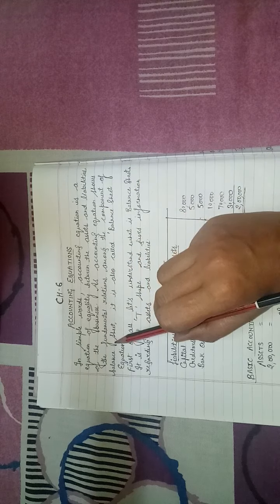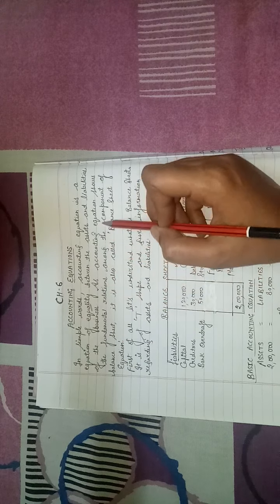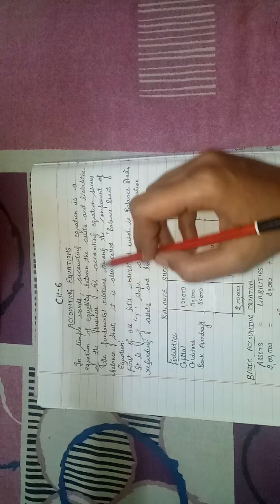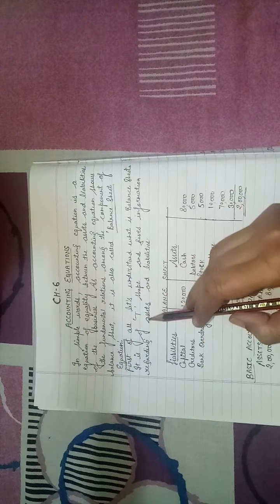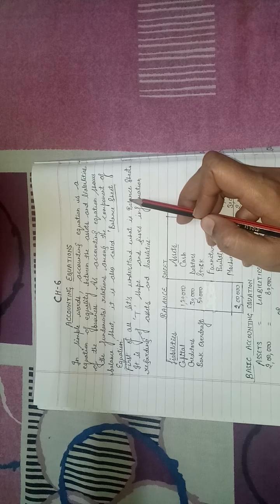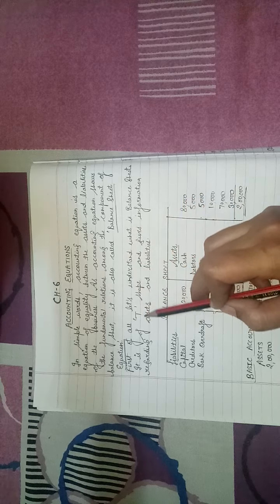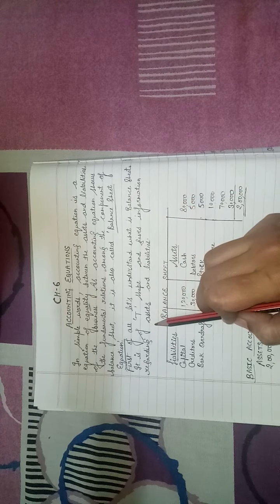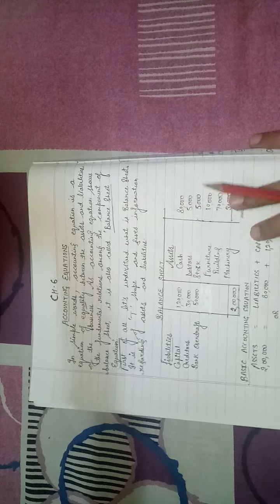As accounting equation shows the fundamental relations among the components of the balance sheet, it is also called balance sheet equation. First of all, let's understand what is balance sheet. Balance sheet shows our financial position. It is T-shaped and gives information regarding assets and liabilities.